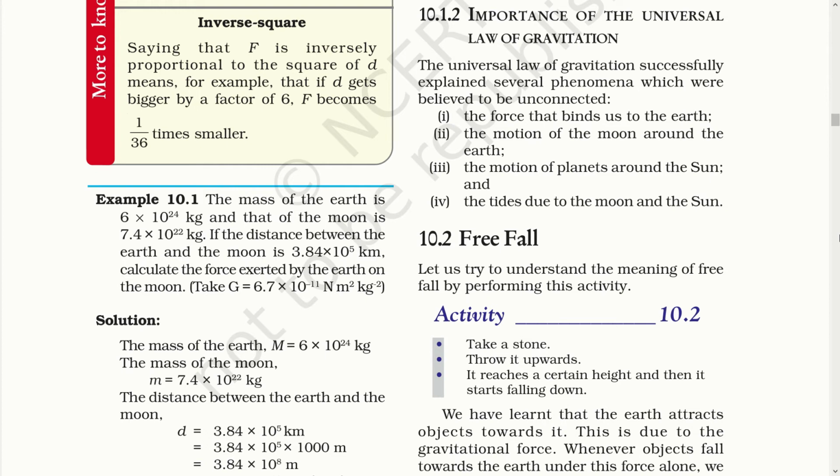So these two phenomena, the motion of heavenly objects around other heavenly objects, were also explained by the universal law of gravitation. The fourth phenomenon was the tides due to the moon and the sun. The tides that happen twice a day on earth in the oceans were due to the gravitational pull of the moon and the sun. That was properly explained by the universal law of gravitation.